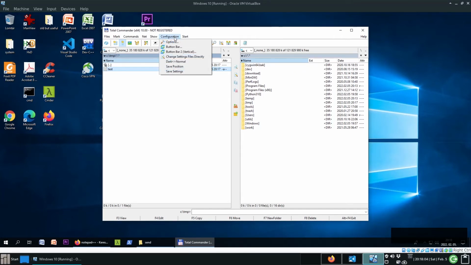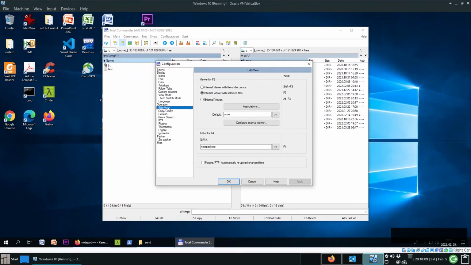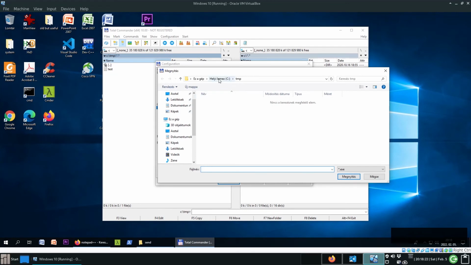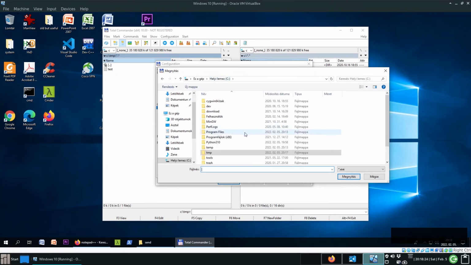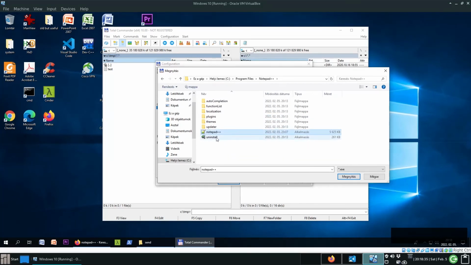So under Configuration and Options, go to Edit View. And here for viewing a file, select External Viewer, and by pressing on these two arrows, we can select Notepad++. So it is on my drive C, program files, in the folder Notepad++, and here we have the exe.